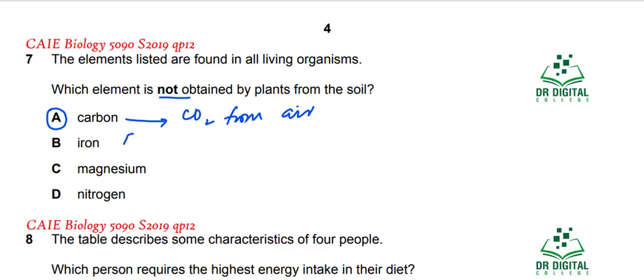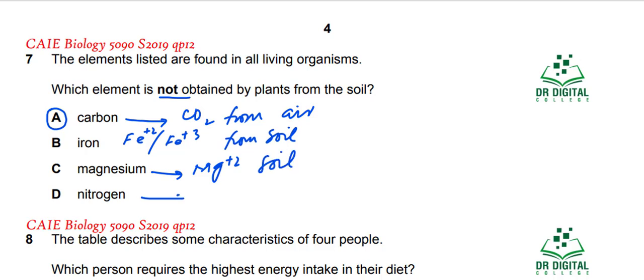Iron is absorbed in the form of Fe2+ or Fe3+, this is coming from soil. Okay, magnesium, Mg2+, magnesium ion is absorbed. This is from soil. Similarly, nitrogen in the form of nitrites and nitrates, they are absorbed from the soil. So B, C and D are the wrong answers. Answer for this question is A.